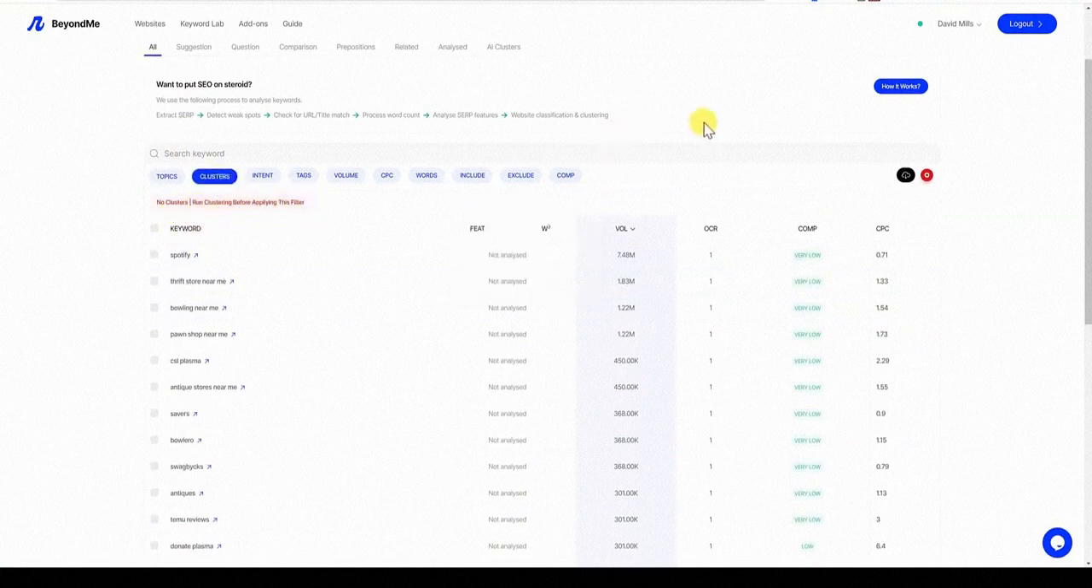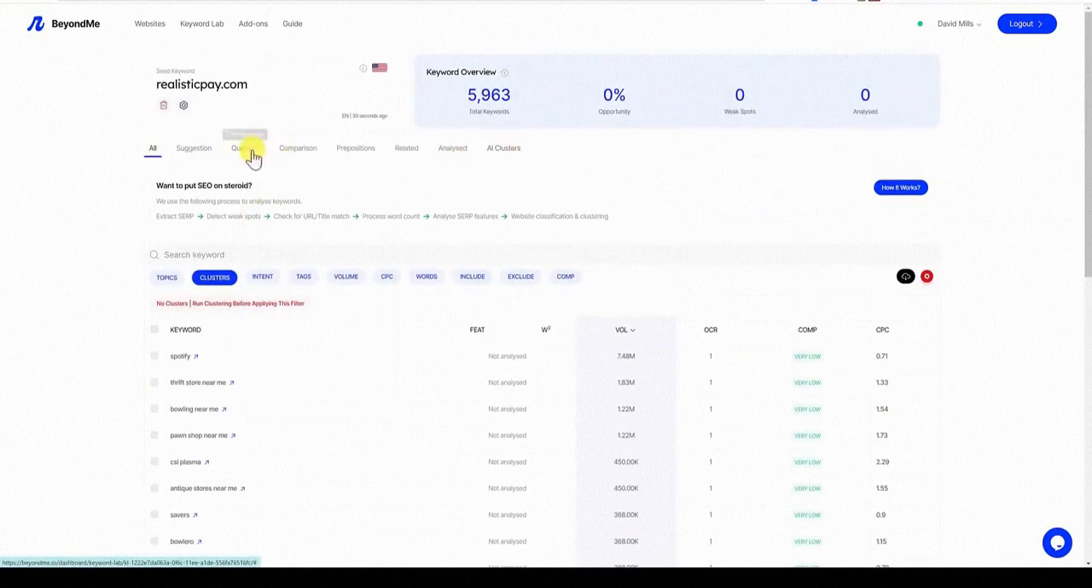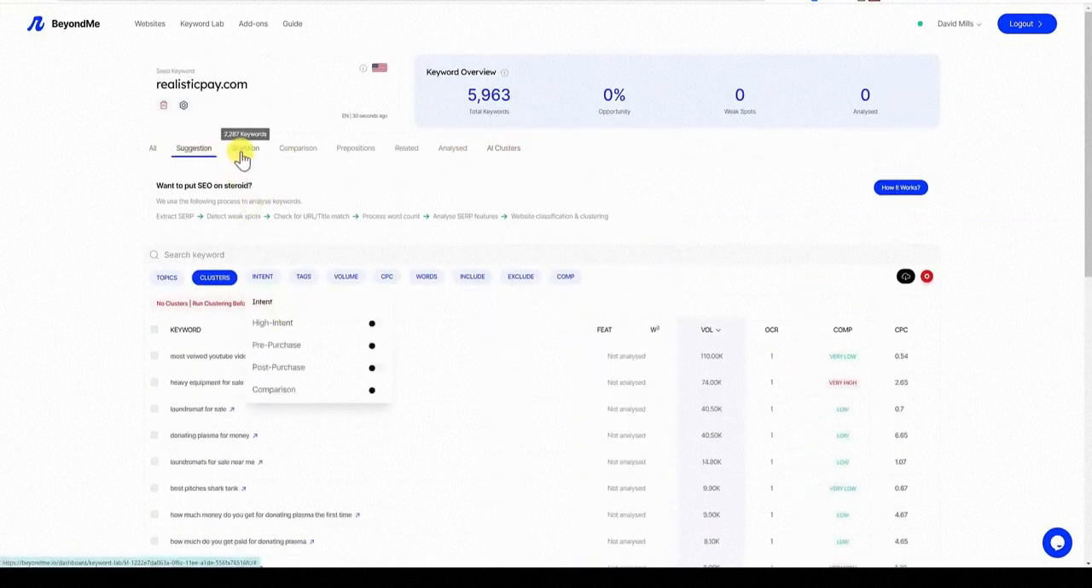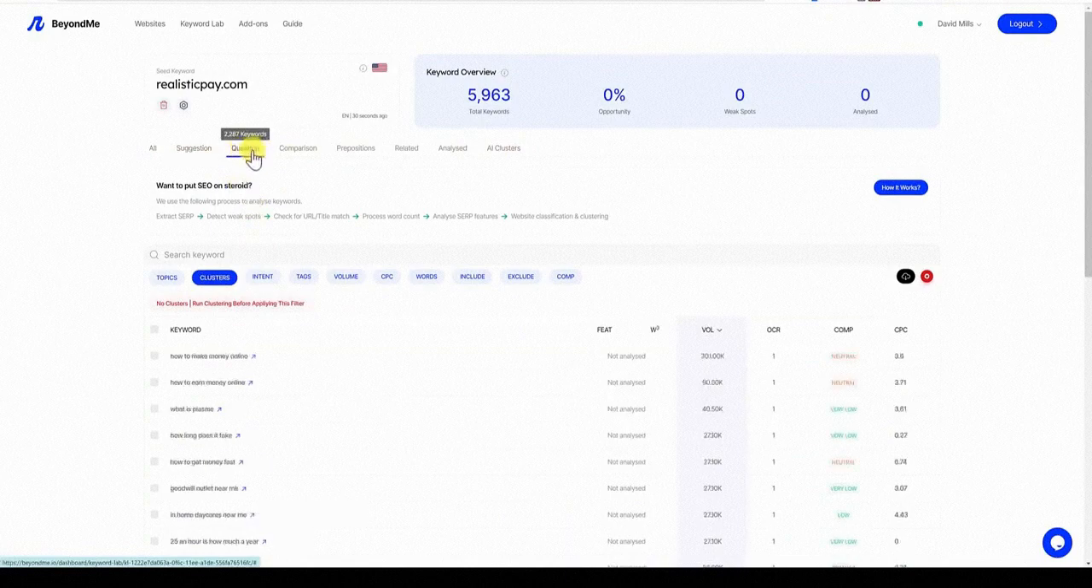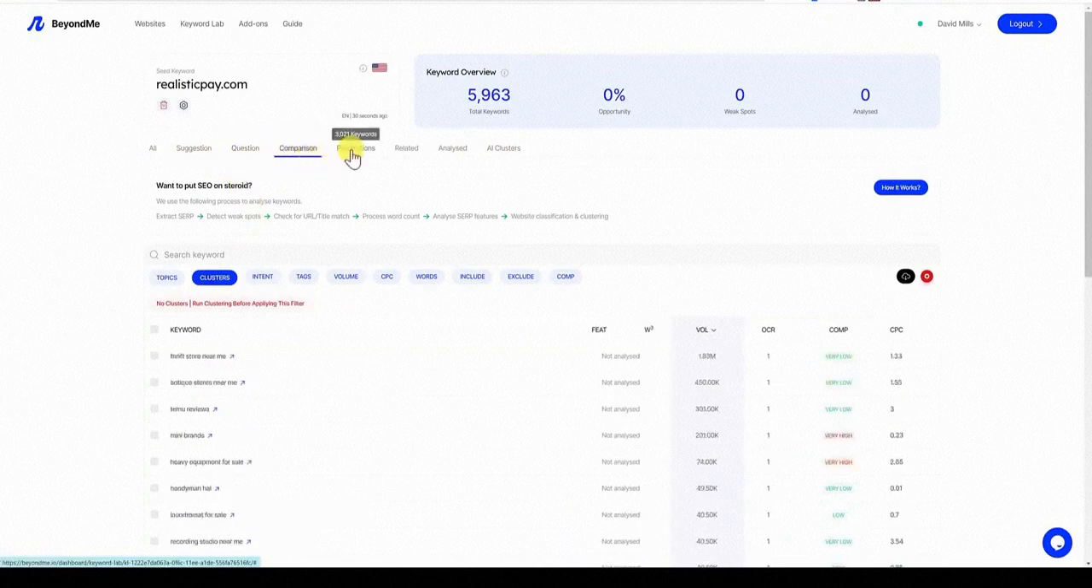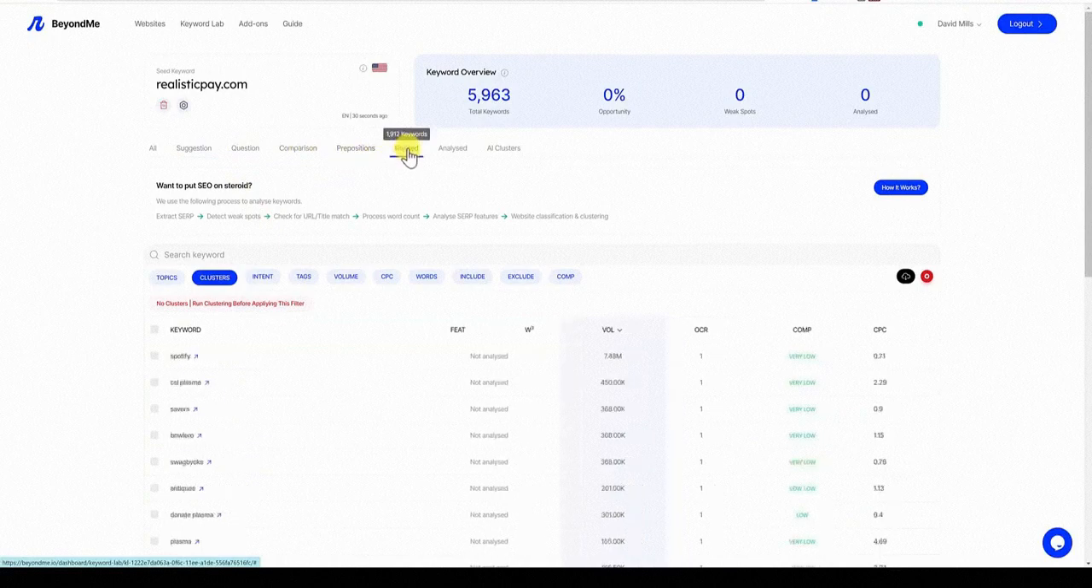Okay, so you do have to run the clusters. How do you do that? Oh, okay, here we go. So you have your suggested keywords, you have your questions, we have 2,200, we have comparison keywords, prepositions, so it really breaks this out, super cool. I would expect a lot of related keywords to be extended by thousands.